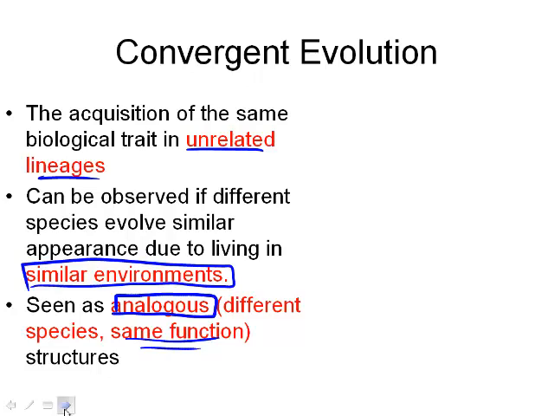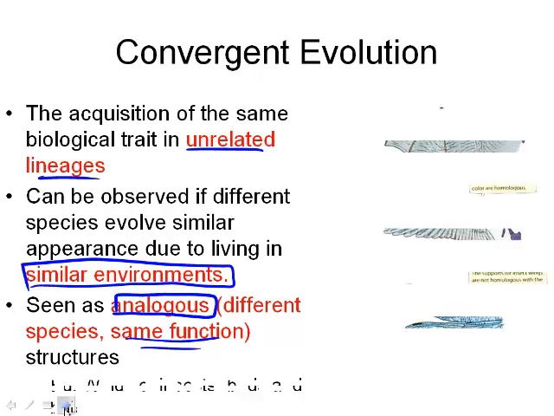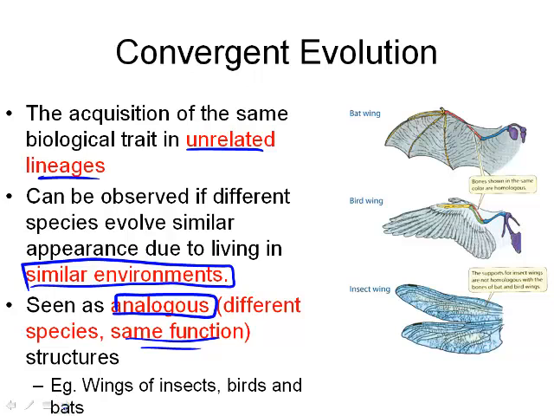So let's look at some examples. You might want to pause to write that down. So here's an example. We have bat wings, bird wings, insect wings. They're all very different in terms of their structure and their makeup, but they look quite similar and they have quite a similar function, obviously for flying, but they did not come from the same lineage.